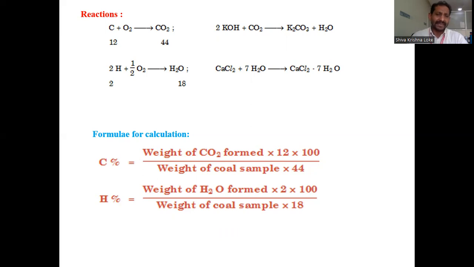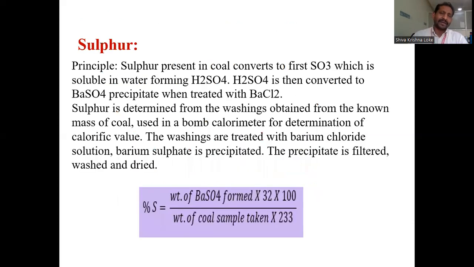the percentage of carbon is calculated as the weight of carbon dioxide formed into 12 into 100, divided by the weight of coal sample originally taken into 44. Here 12 is the atomic weight of carbon and 44 is the molecular weight of carbon dioxide. Accordingly, the hydrogen percentage is calculated with the formula: weight of H2O formed into 2 into 100, divided by weight of coal sample taken into 18.